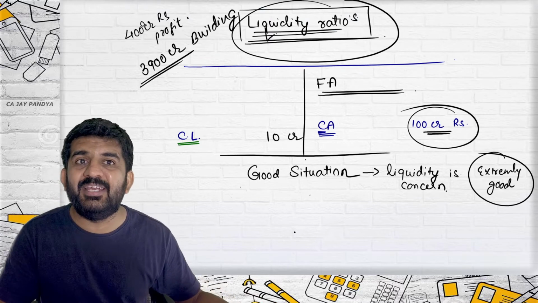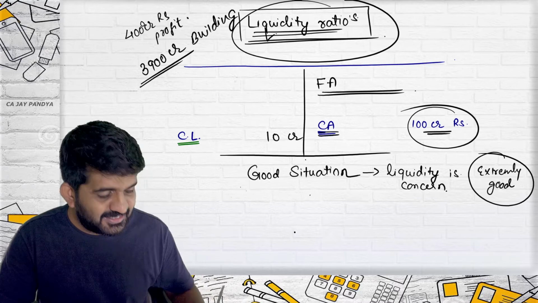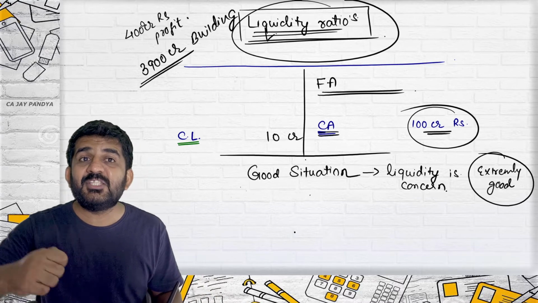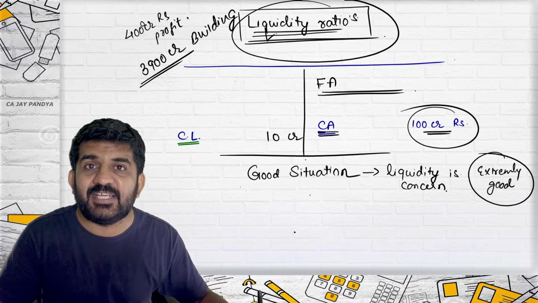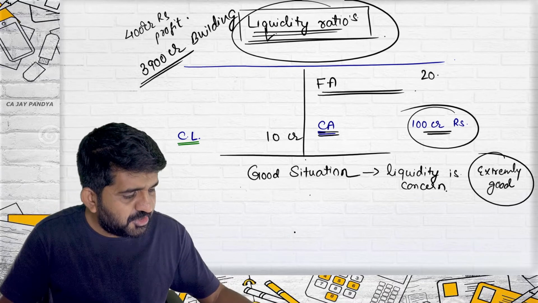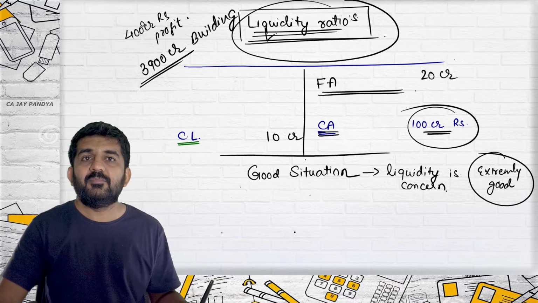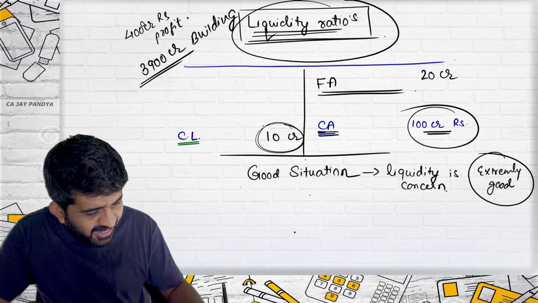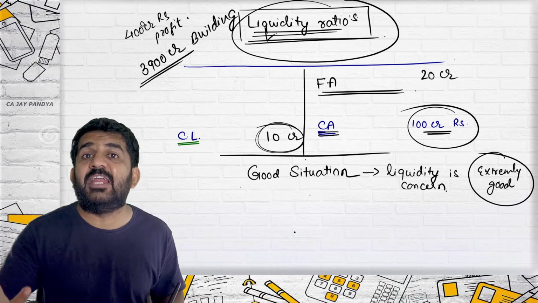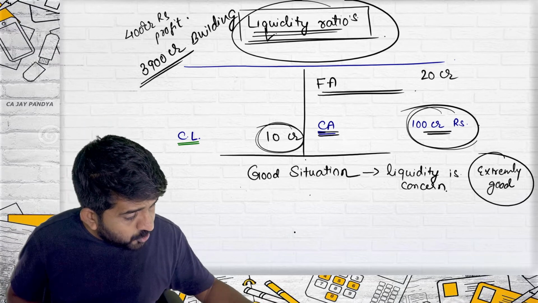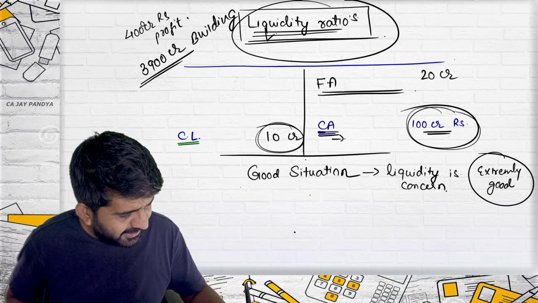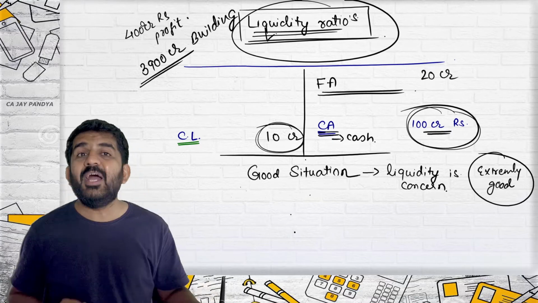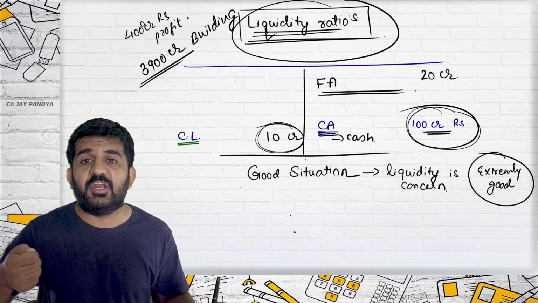Because more money is invested in current assets, less money will be invested in fixed assets. The total asset side of the balance sheet is 120 crores. Fixed asset is 20 crore. You need to pay a short-term liability of only 10 crore. Why keep so much cash balance? Why keep a cash of 100 crore rupees?